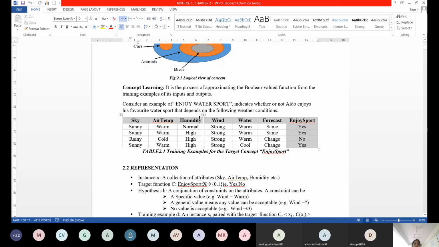Humidity can be strong. Normal, high is there, can be strong. So some hypothetical situation comes which is assumable tomorrow. For that hypothesis, you have to check whether that hypothesis best suits the instances or not.